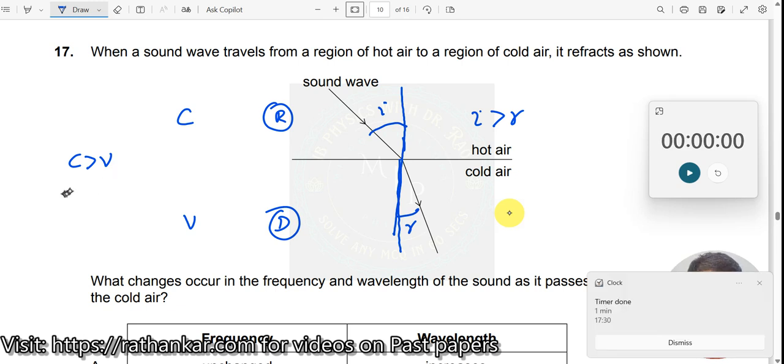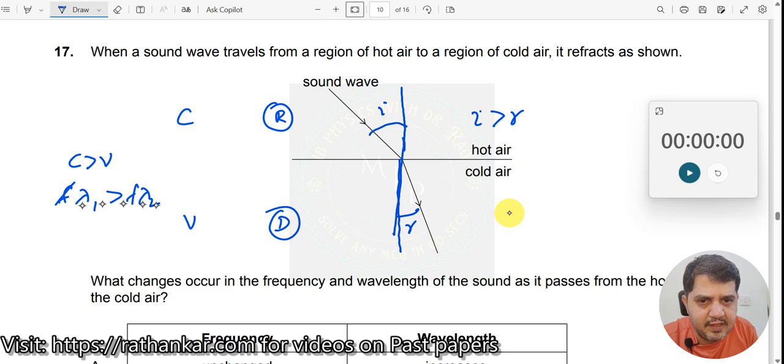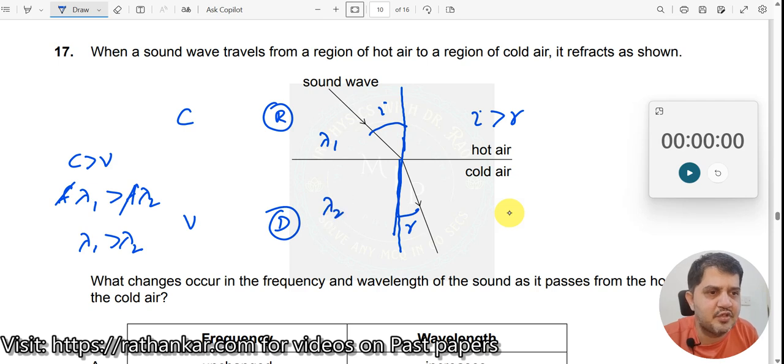So I can now write f times lambda 1 is C, and this should be f times lambda 2. So now this f and f cancel over here. What do you get? Lambda 1 should be greater than lambda 2. That means here it is lambda 1, here it is lambda 2. Lambda 1 should be greater than lambda 2.